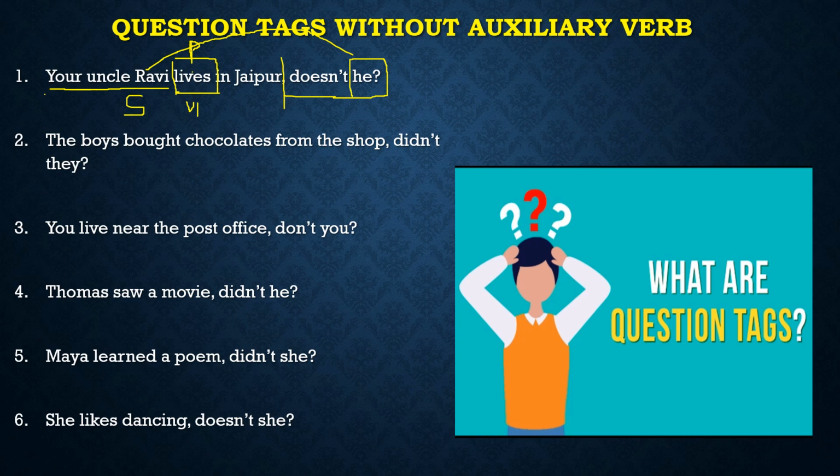Okay, I hope it is clear. The first example I have given. Second one: the boys bought chocolates from the shop. Okay, good. Now the boys bought chocolate. The boys is the subject, and which type of subject? Plural subject.